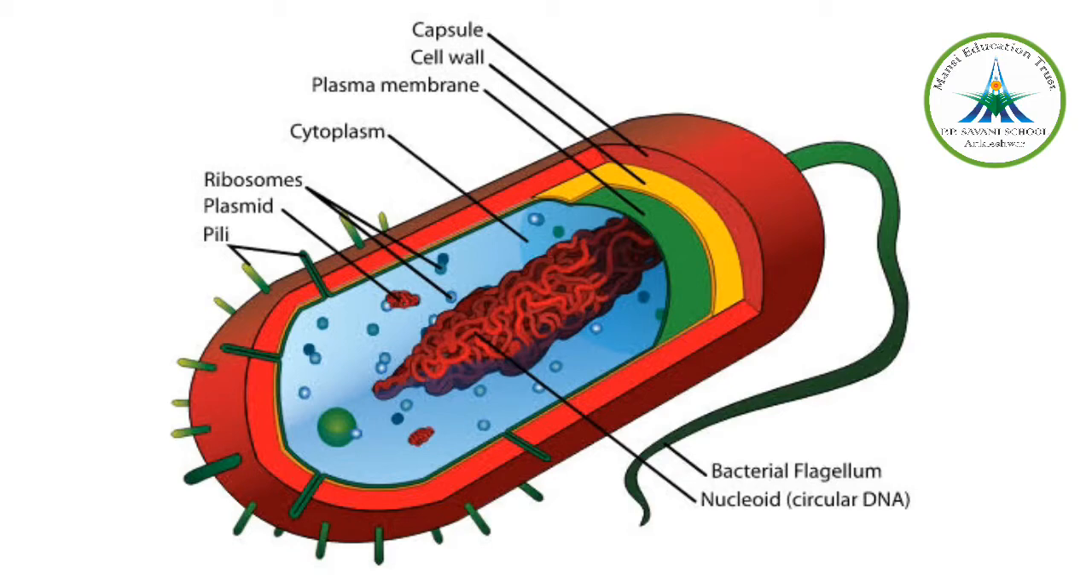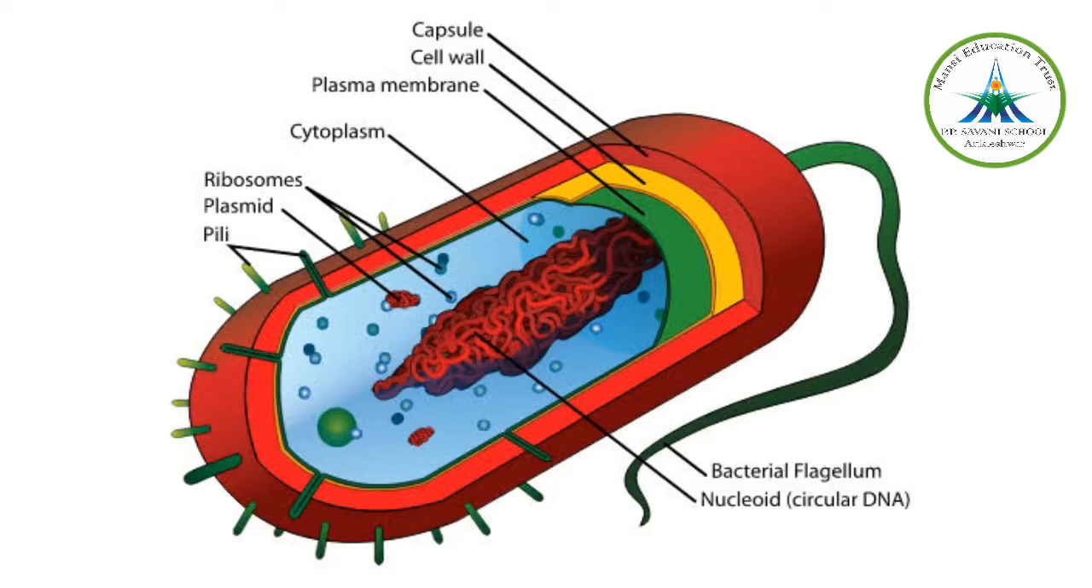Now the nuclear membrane is absent since it's a prokaryotic cell. It does not have a well-defined nucleus, so the nuclear membrane is absent. The genetic material is present in a discrete region called the nucleoid, and the nucleoid is not separated from the cytoplasm by any membrane.